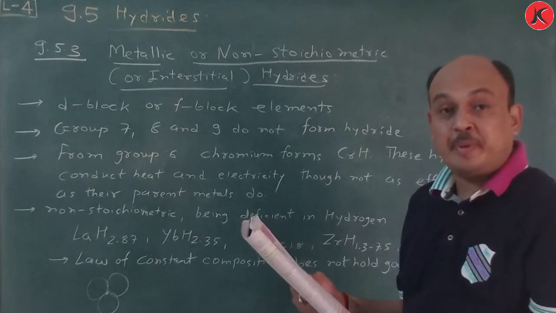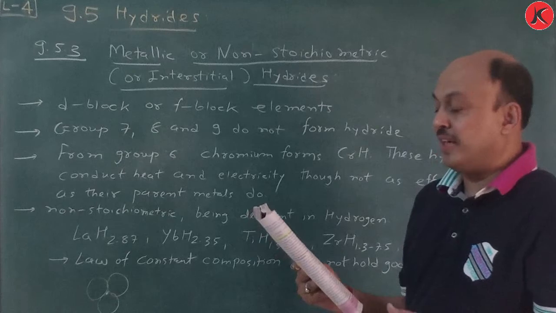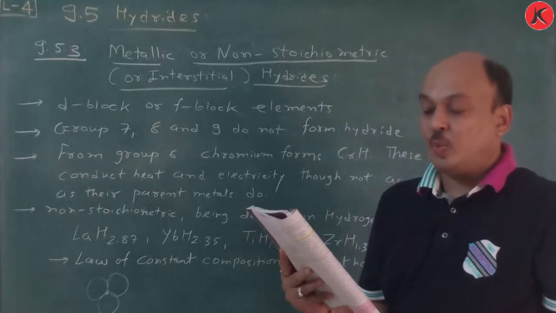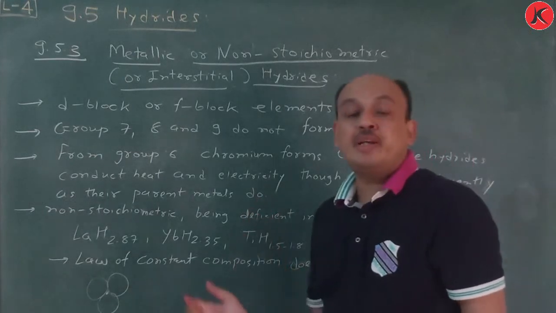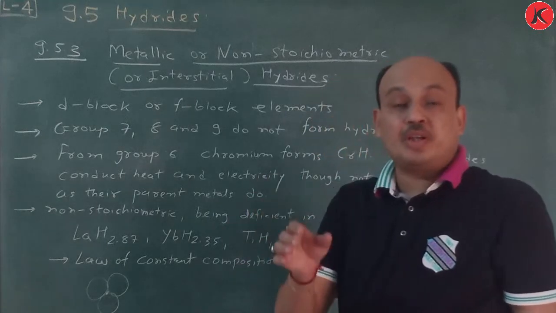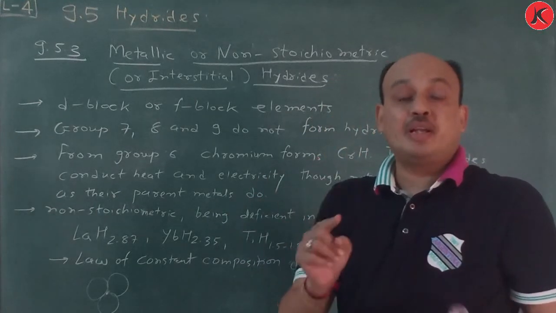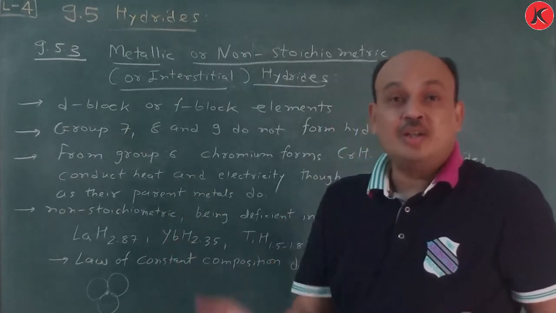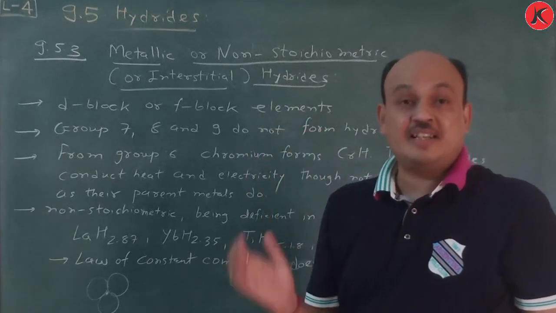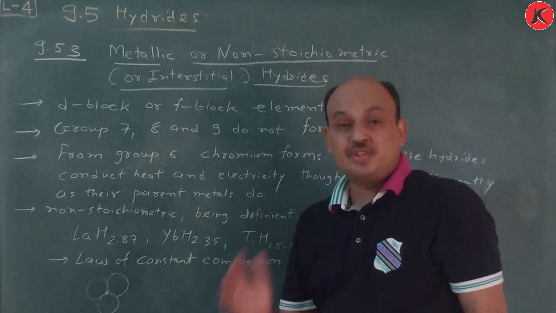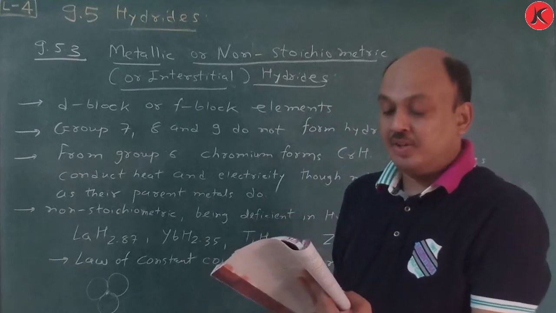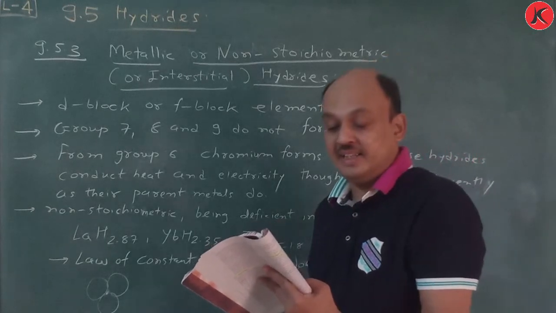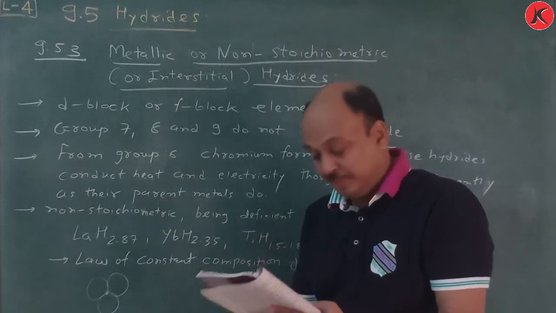However, remember, higher electronegativity is there. Due to the higher electronegativity of nitrogen, oxygen and fluorine, the magnitude of hydrogen bonding in their hydrides will be quite appreciable. Remember, when the boiling point is higher, the intermolecular force is more and the intermolecular distance decreases, and due to that they form stronger hydrogen bonding, so more energy is required to break it, and that's why the boiling point is more. Hence the boiling points of NH3, H2O and HF will be higher than the hydrides of their subsequent group members.